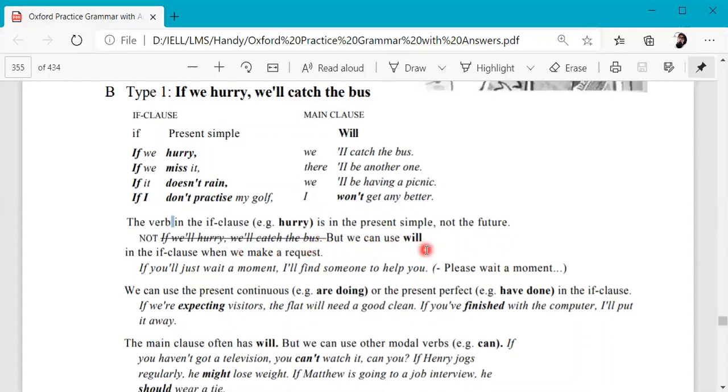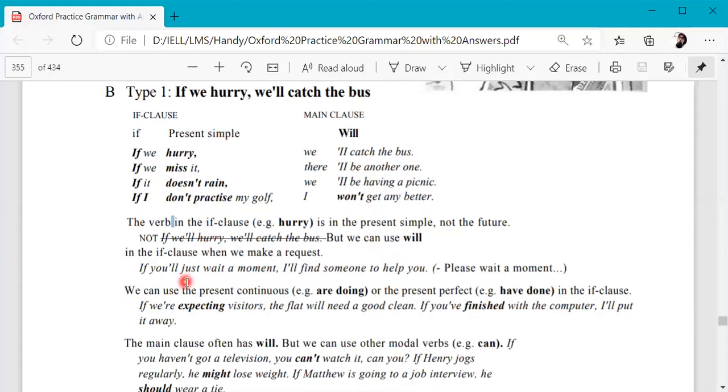We can use will in the if clause when we make a request. We know that we use present future tense, the use of will in the context of present simple tense when we make a request or we are being formal. In that context, we can use will in the if clause as well. Okay, if you will just wait a minute or moment. So that would mean that we are requesting someone, if you will just do this for me. So it is a more informal context, but the sense is same of present simple tense. Okay, if you will just wait a minute. If you will do this.